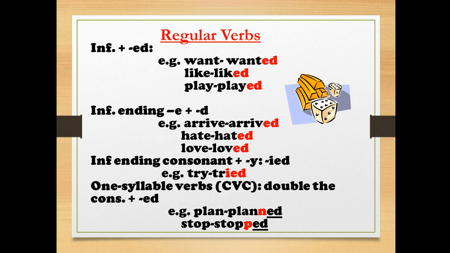Okay? Now, yes, one syllable verbs, CVC, double the consonant plus ed. Like plan, it's a CVC. I have a consonant cluster at the beginning, P and L, right? This is two consonants, and then V, vowel, A, and then another C which is N. So I'll double the N, adding ed at the end. Stop is the same thing.